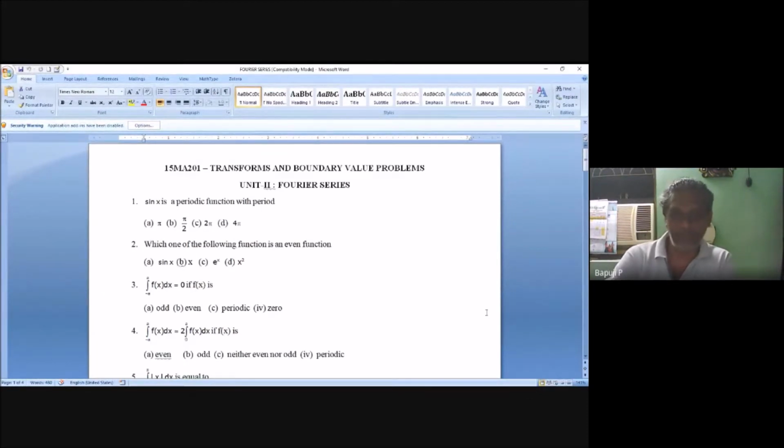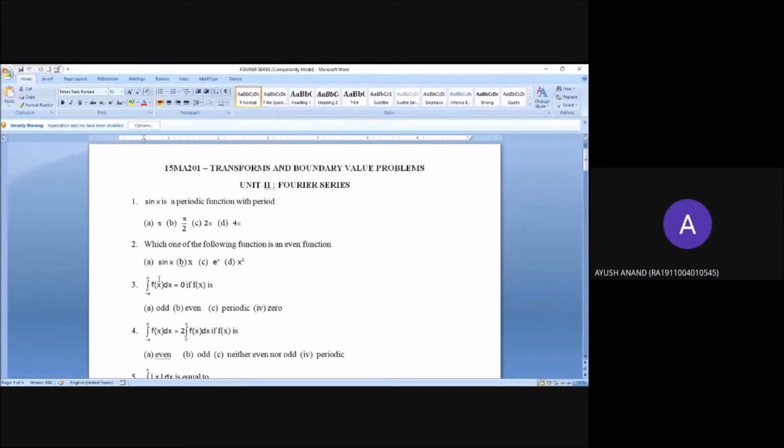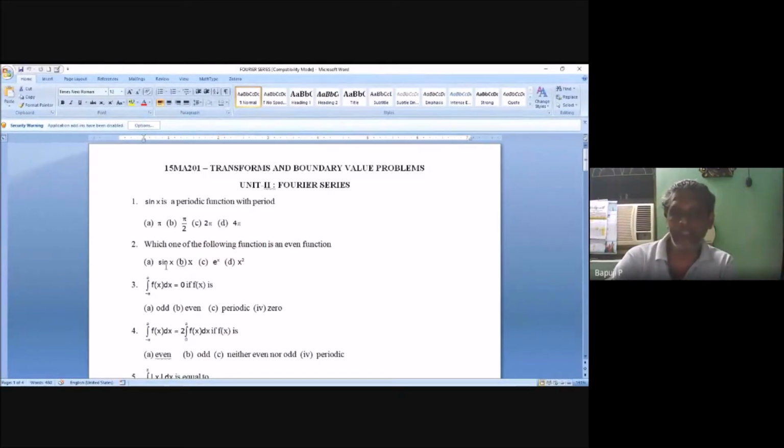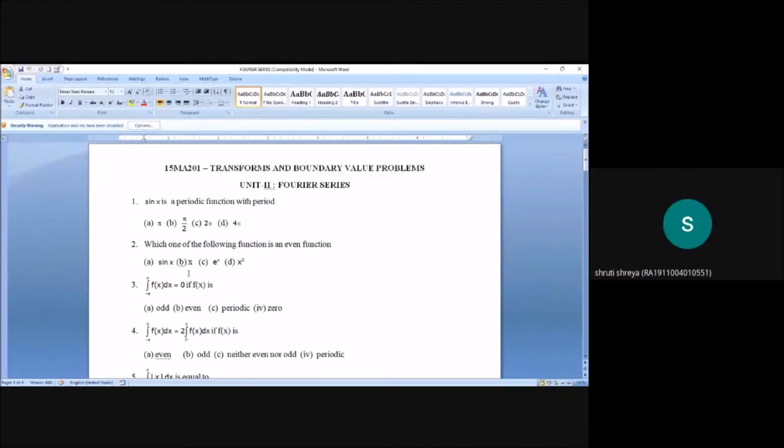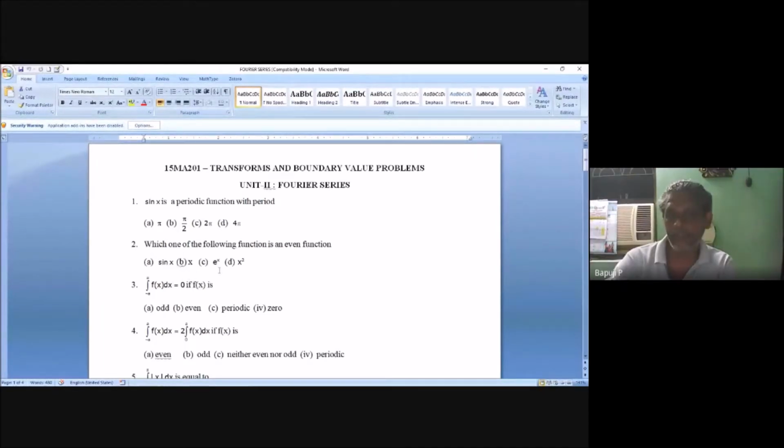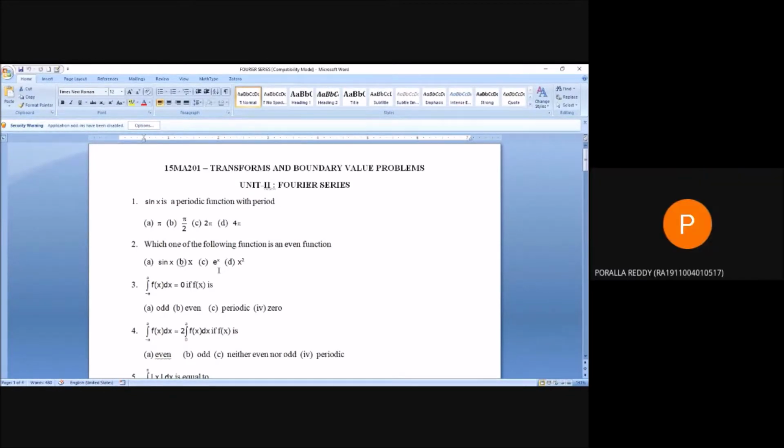Which one of the following functions is an even function? Sin x, x, e power x, x square. X square, option D. Sin x is what, even or odd? Odd. x, odd. e power x, neither even nor odd. Very good.